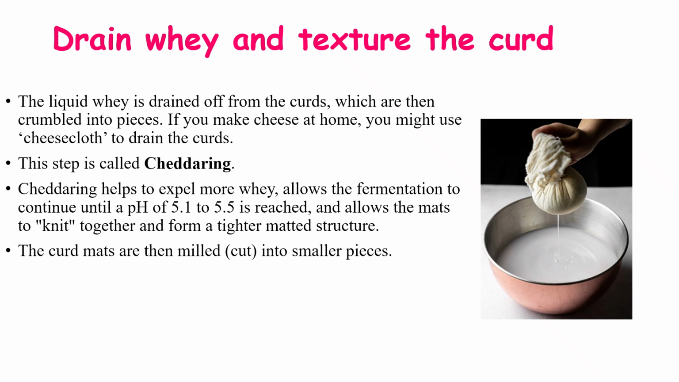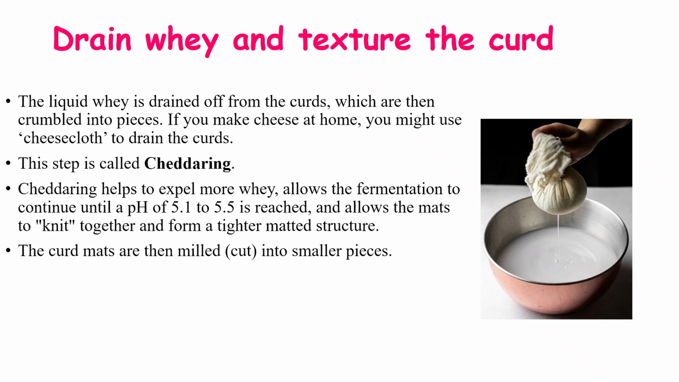Drain whey and texture the curd. The liquid whey is drained off from the curd, which is then crumbled into pieces. If you make cheese at home, you might use cheesecloth to drain the whey portion. This step is called cheddaring. The cheddaring helps to expel more whey, and allows the fermentation to continue until pH 5.1 to 5.5 is reached, and allows the mat to knit together and form a tighter, matted structure.